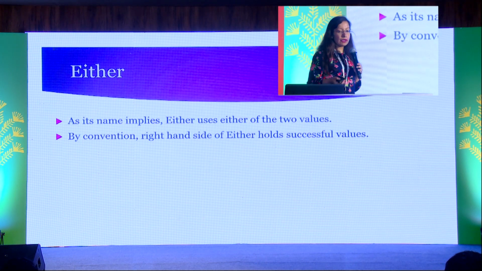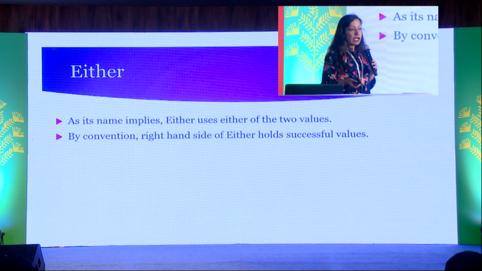Now we move on to the second data type, which is Either. As its name implies, Either can hold either of the two values. The left hand side is used to indicate the exception case, and the right hand side is used to indicate the happy path.